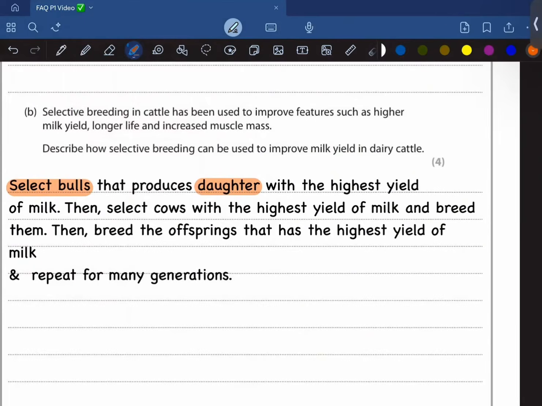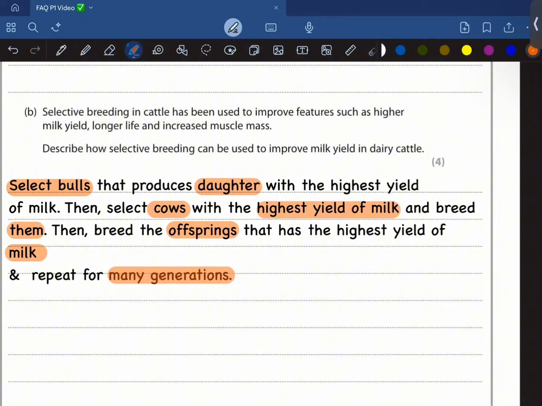Okay, sorry. I made a slight error. You should just select the cows with the highest milk yield, right? And breed them. Then breed the offspring that have the highest yield of milk, and repeat for many generations.